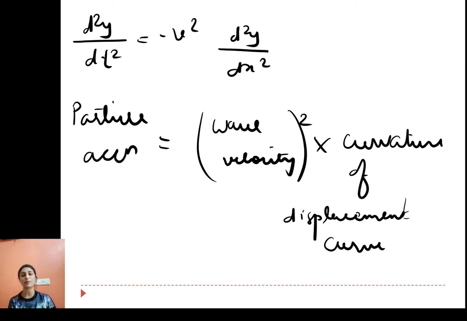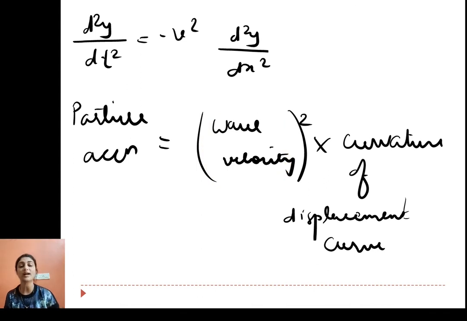What is d2y upon dt square? Here y is the displacement of the particle. Dy by dt is the velocity of the particle. And when we say d2y upon dt square, it is nothing but the acceleration of the particle. So d2y upon dt square is the particle acceleration. V is the velocity with which the wave is moving, so v is the wave velocity or phase velocity. So v square is wave velocity square.